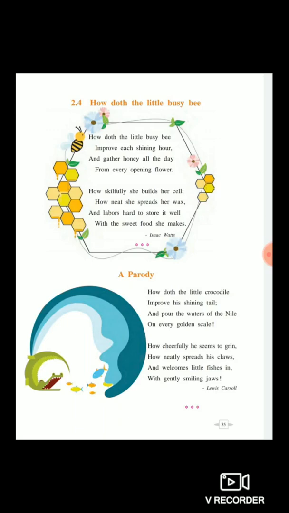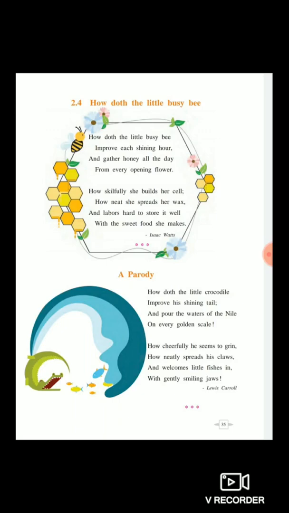The poet is trying to tell us that we should take the example of these small creatures and use our time fruitfully. The poet tells us that we should not waste our time, but we should take the efforts and hard work like the bee. How she works very hard in her day-to-day life. Similarly, in the same manner, we should work very hard and use our time fruitfully. Now labors: labor means works hard, how the bee works hard.